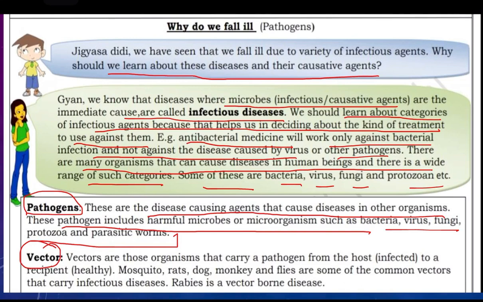Next is vectors. Vectors are those organisms that carry a pathogen from the host to the healthy, like mosquito, rat, dog, monkey, flies, any can be vector. Rabies is a vector borne disease.